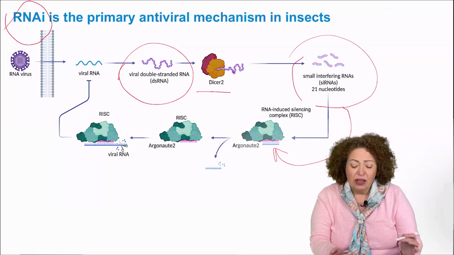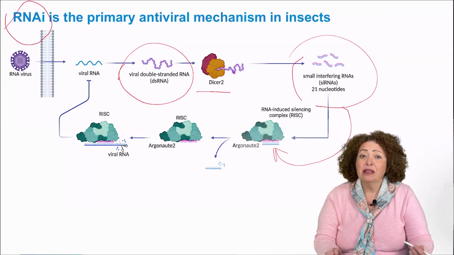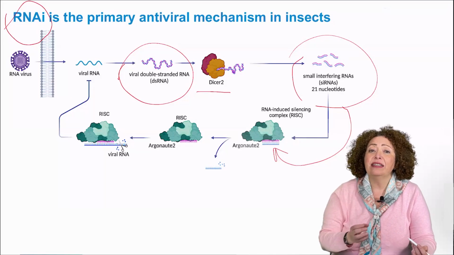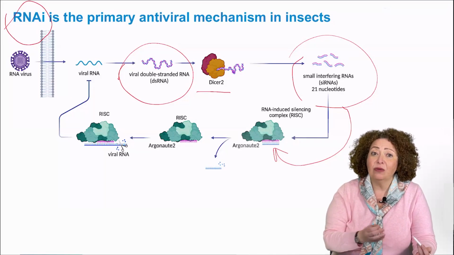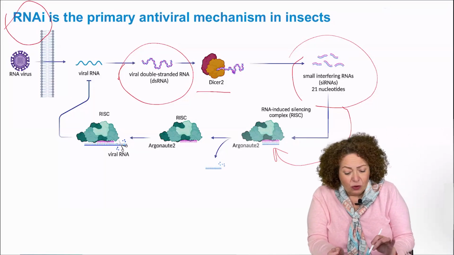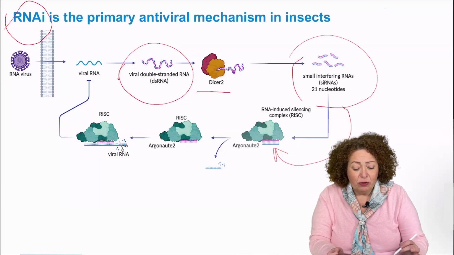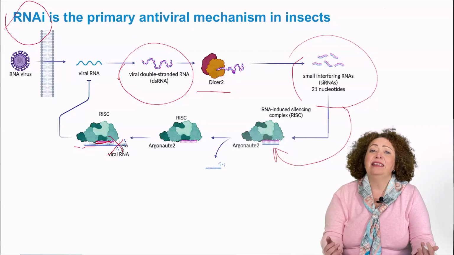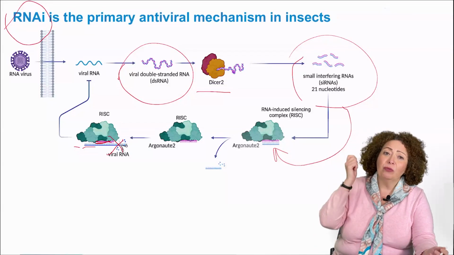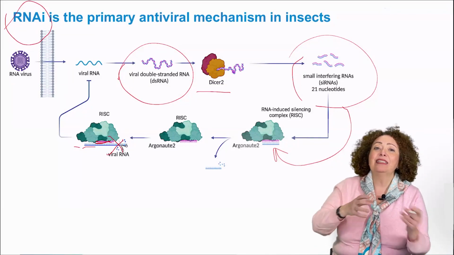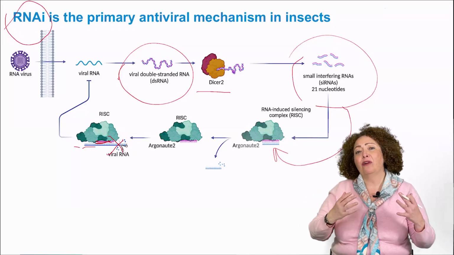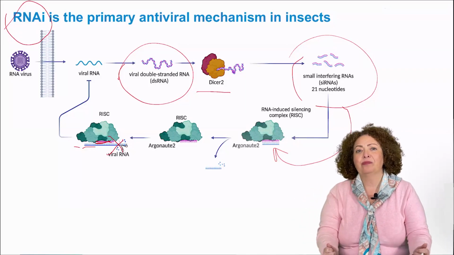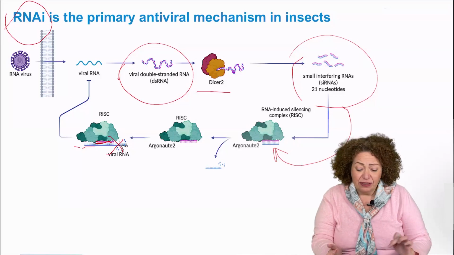These siRNAs will then be loaded into a complex called RISC with a protein called Argonaute that is the effector, and they will scan the cytoplasm searching for RNA that is completely homologous in sequence to the little one. So the siRNA will be completely homologous to the viral RNA. So RISC with the small RNA will target the viral RNA and cut it. And in this way, RNAi will be working as a hammer that is breaking the viral genome, therefore hindering viral replication. That is a very efficient system.